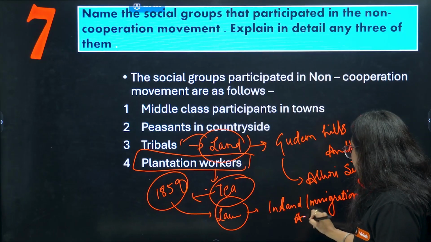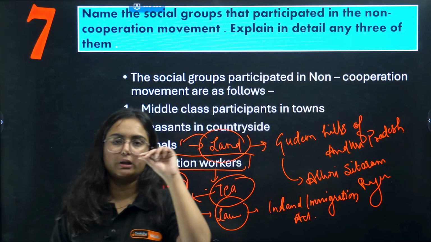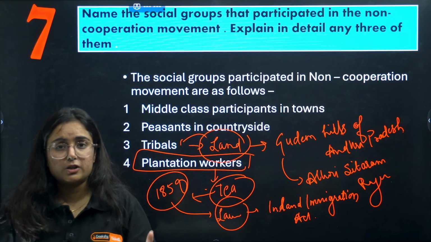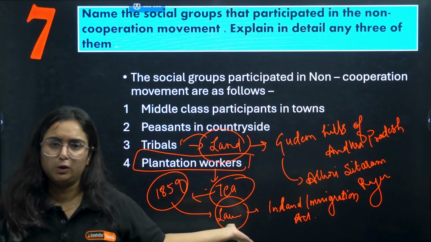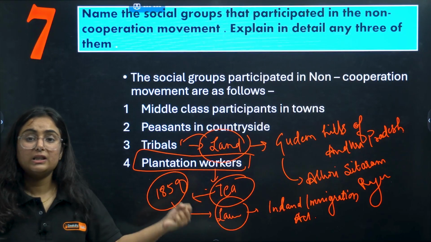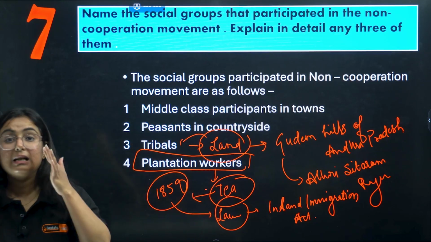According to this act, workers were not allowed to leave the tea gardens without the permission of the British. Would they permit them to leave? No. So they were treated as bonded labor. They also wanted Swaraj. They wanted the British Raj to be replaced with Gandhi Raj.